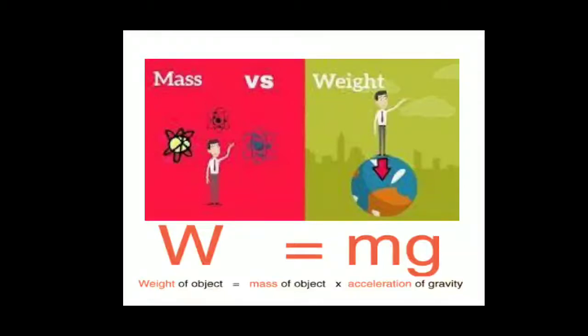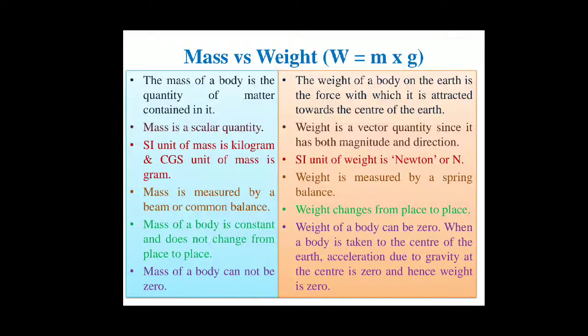But if you measure your weight on the equator, your weight will be lesser. So it is more beneficial to measure your weight on the equator as compared to the poles. Okay. Now weight, as it is a force, needs a direction, so it is a vector quantity. This weight, as we discussed, changes from place to place. Let us discuss some more points and the difference between mass and weight.